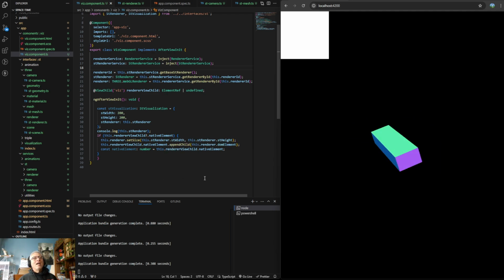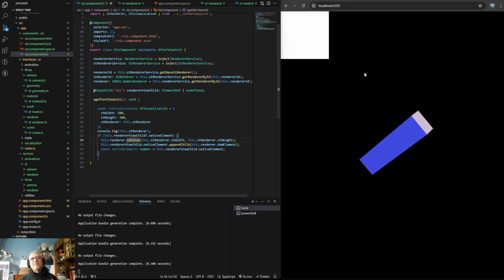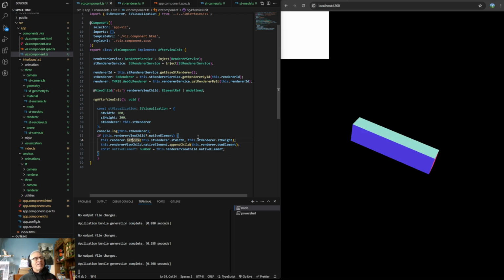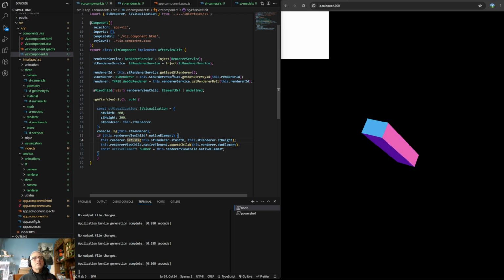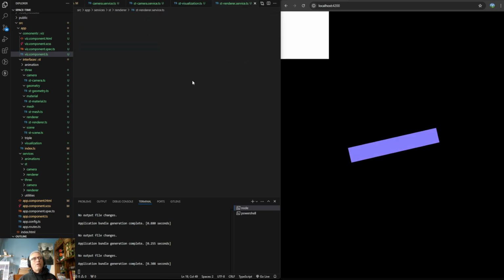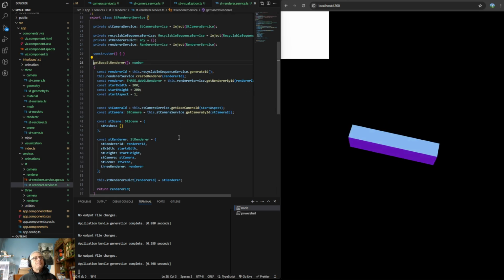So anyway, the size of that canvas is handled here. But in order to generate a canvas that has anything in it, I need to be able to get a camera, and I need to be able to get a scene. And I do have a scene, right? Once I do this get base renderer, I have a scene. It comes with a scene that I could use, but I just don't have a camera yet.